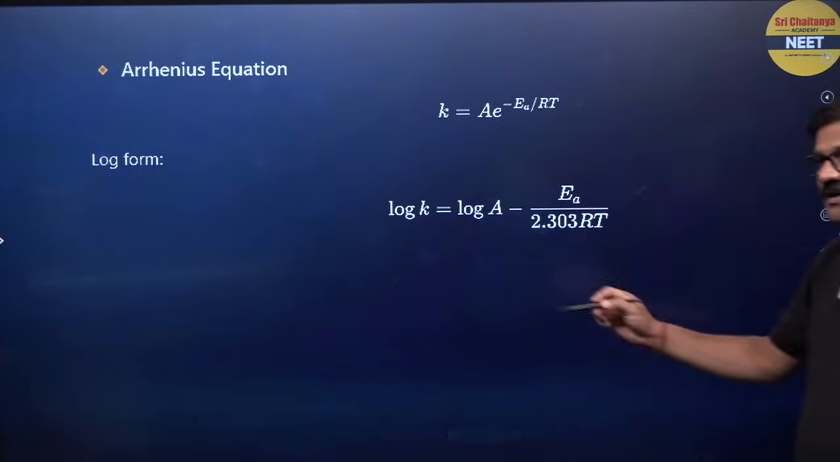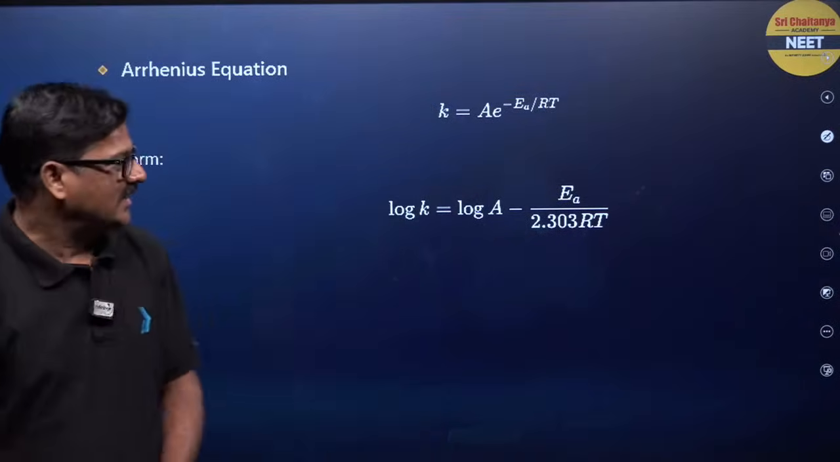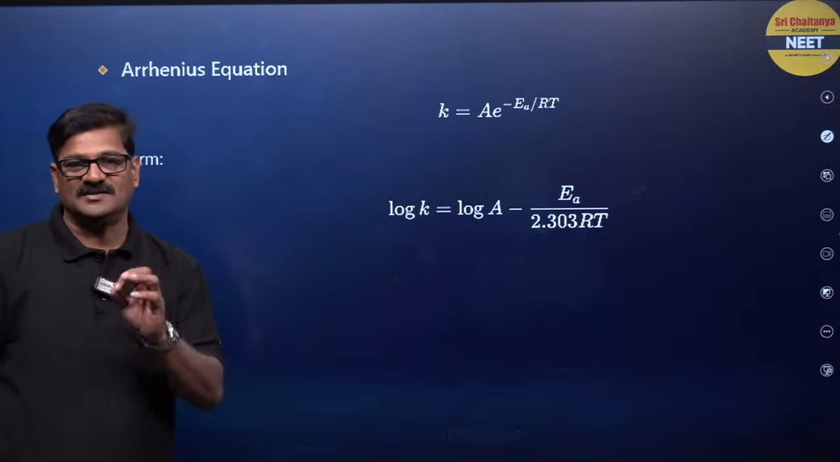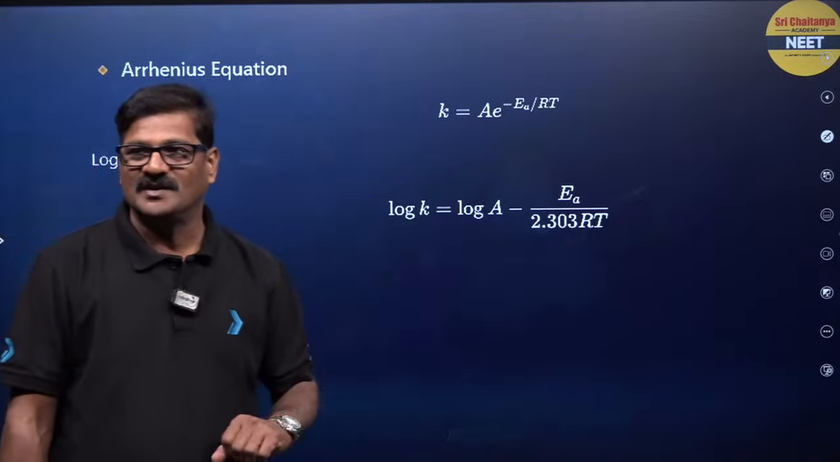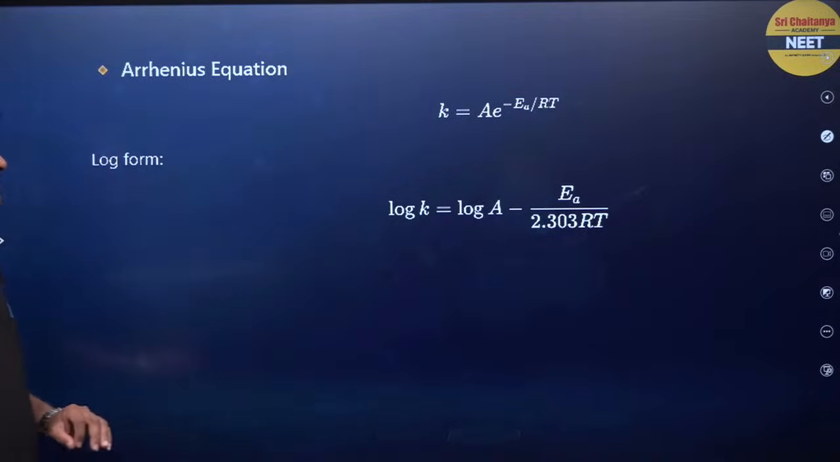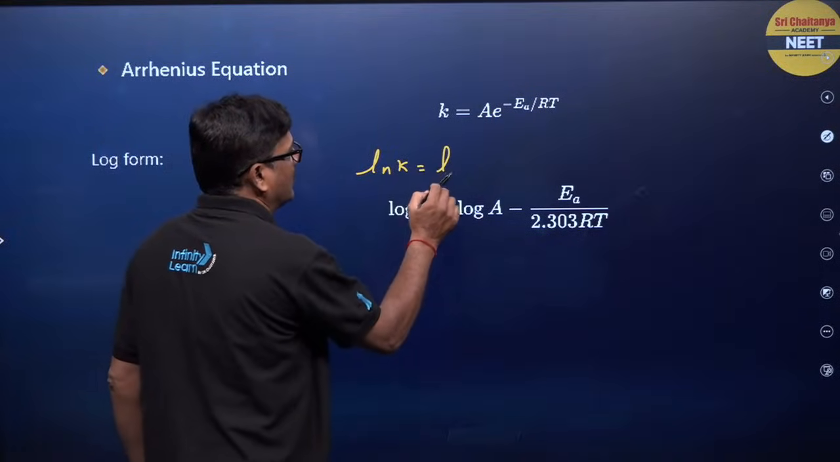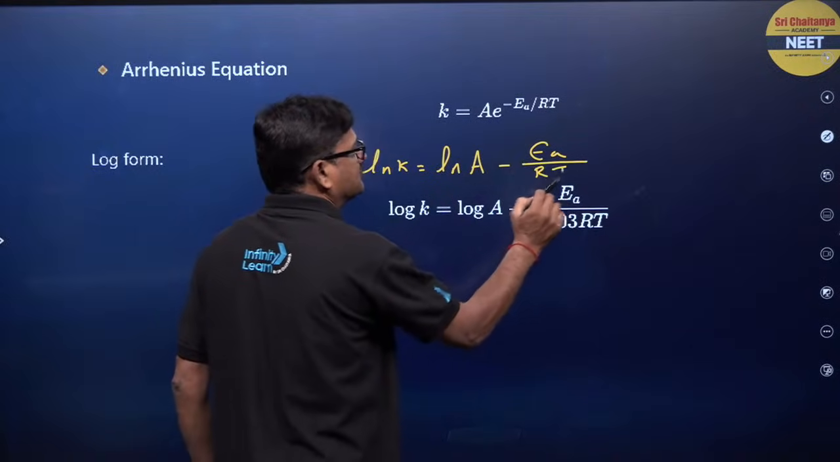And you can see the Arrhenius equation. This is a very, very important equation. In this Arrhenius equation, k is equal to A e to the power minus Ea by RT. Ea is called activation energy, R is the gas constant, T is the temperature, and k is the rate constant. You can also say ln k is equal to ln A minus Ea by RT.